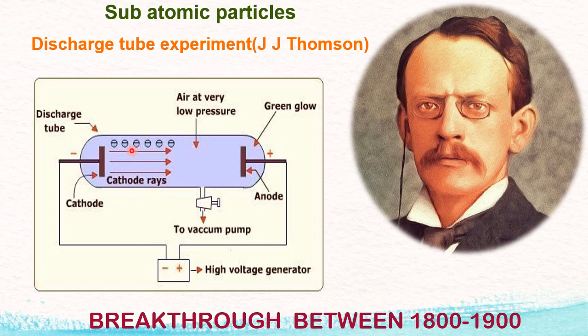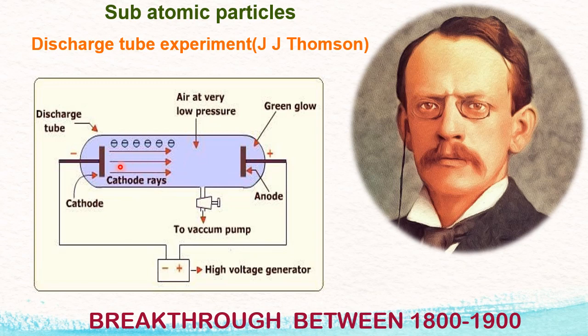Televisions work on the cathode ray tube. They are popularly called CRT, cathode ray tube. Now we have modified hi-fi, LCD, LED, plasma, etc. But the beginning of television started from the cathode ray tube, which is the base of J.J. Thomson's experiment. Now, this discharge tube is connected to the vacuum pump. The purpose is to create the required condition inside the discharge tube. Here he took some sample of gas.